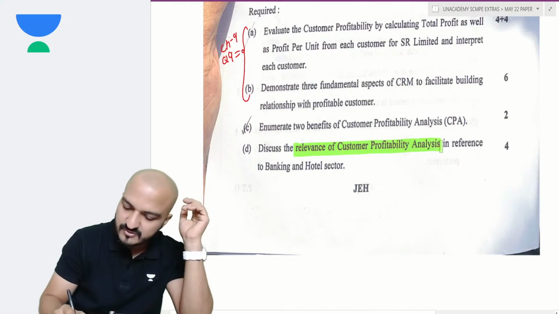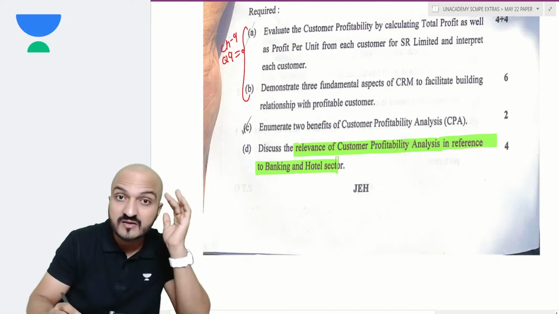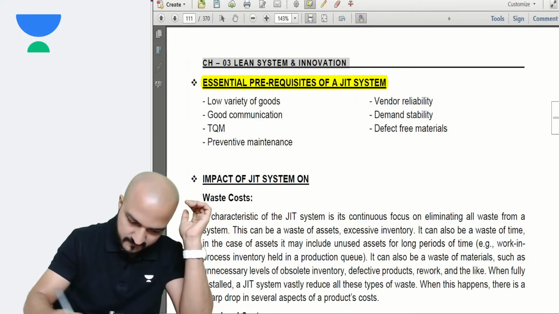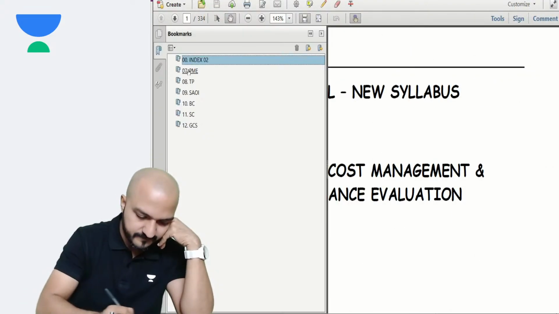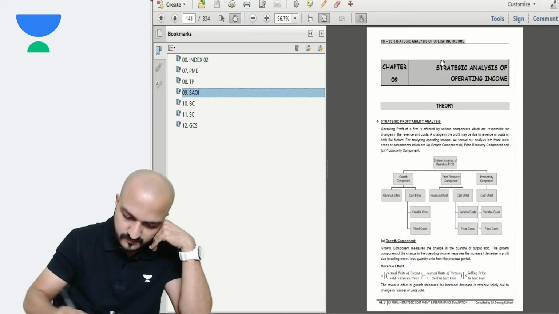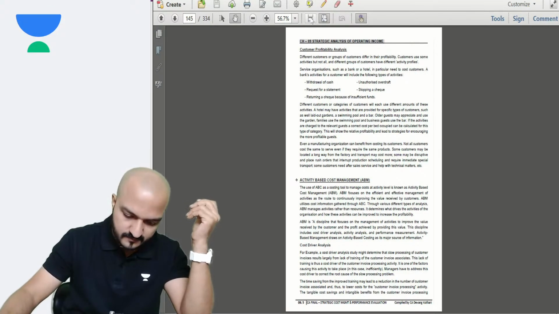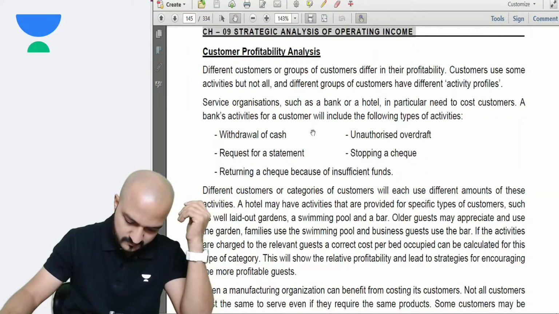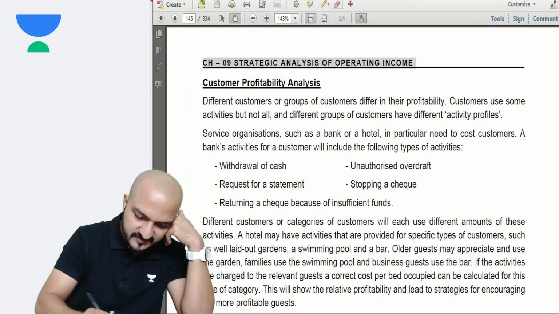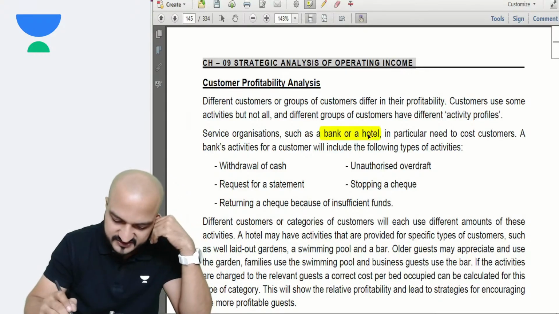And discuss the relevance of customer profitability analysis in reference to banking and hotel sector. This is again a direct copy paste from my theory notes. I'll show you. Chalo. It comes from chapter 9. See, in the book, you see there is a direct topic about that. Banking or hotel organization.